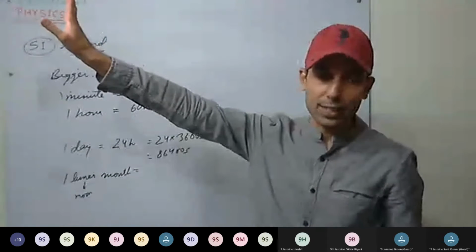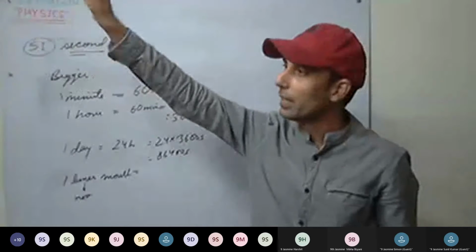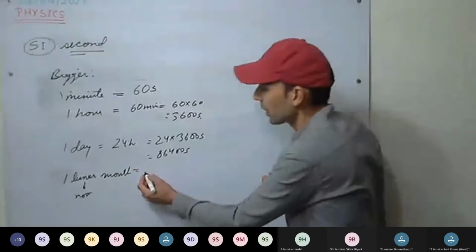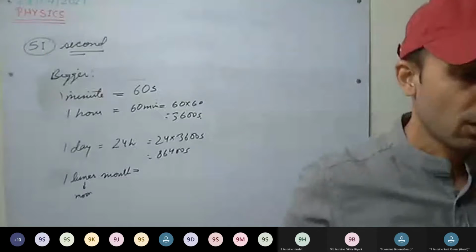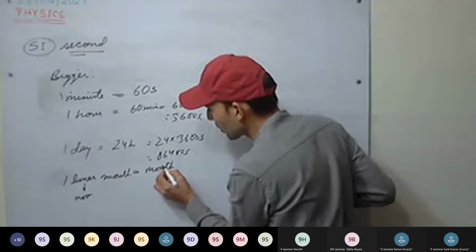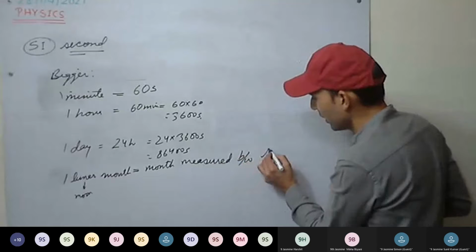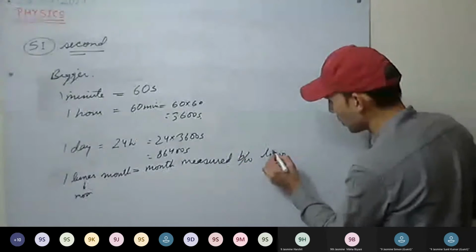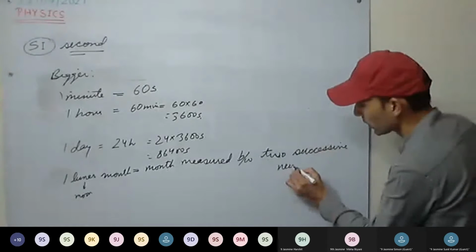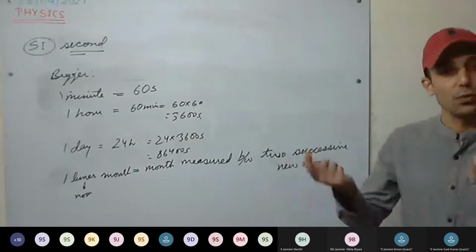Once you have seen the new moon in the sky, the next time it appears again as the new moon, at the same phase. The lunar month is the month measured between two successive new moons or between two successive full moons.